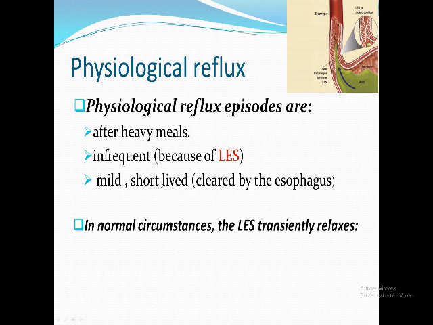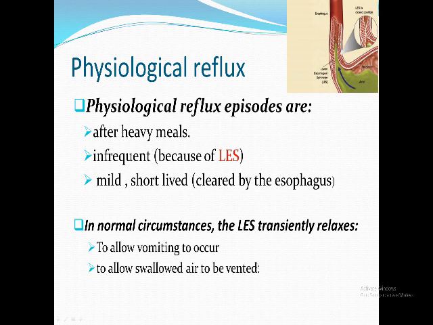Why is it mild and short-lived? Again, because God created something to protect us, which is clearing esophageal motility. This esophagus has peristalsis to push the refluxed gastric juice back to the stomach again. So it is infrequent and short-lived. This is physiological reflux. Most of us experience this issue. I want you to notice that sometimes it is very important for the lower esophageal sphincter to relax, to allow the passage of vomitus or the passage of gases after you drink a carbonated beverage.